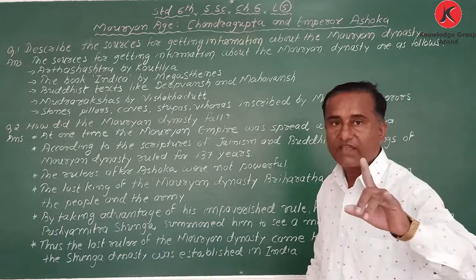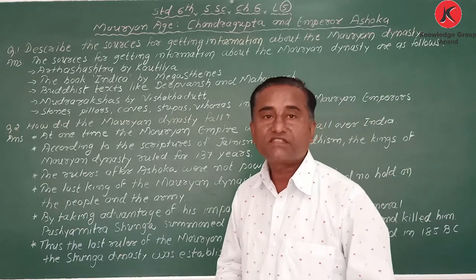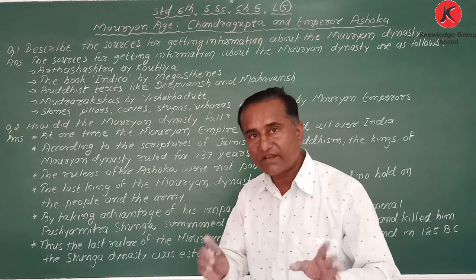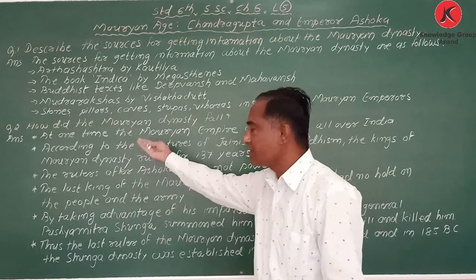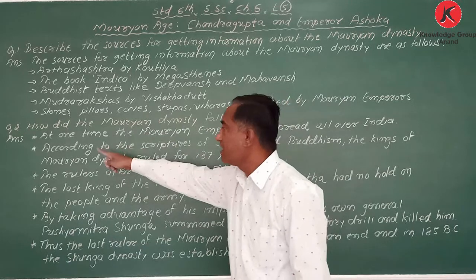So how did the Mauryan dynasty fall? We can write the first sentence: the Maurya dynasty was established by Chandragupta Maurya. If you want, you can write down this first sentence, otherwise you can start from here also. No problem. First point.